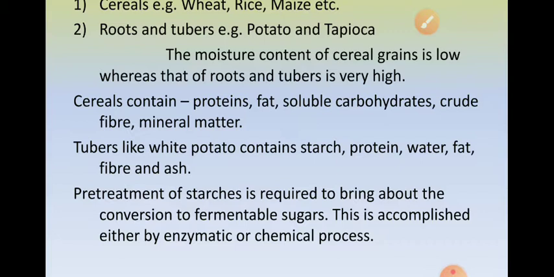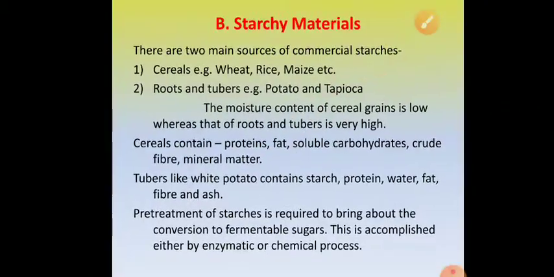They are subjected to hydrolysis. This pre-treatment can be accomplished by either enzymatic hydrolysis or by chemical processes. So that is about starchy materials.